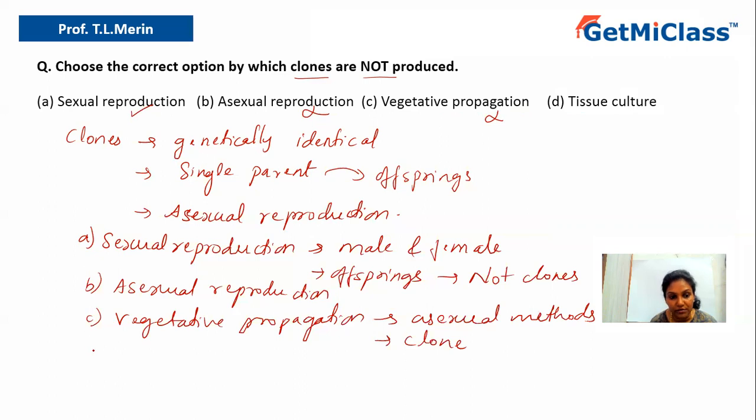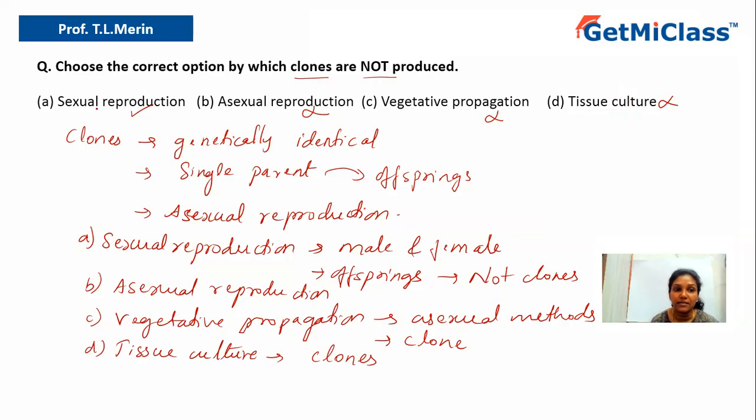Option D says tissue culture. So what do you mean by tissue culture? Tissue culture is nothing but culturing of the tissue. So what is tissue? It's a group of cells, and they are talking about somatic cells. So usually by tissue culture, we can produce many clones because the tissue we are getting, we get it from the single parent, right? So that's why we can get genetically identical organisms. So we get clones. Hence option D is also ruled out because they're asking for the procedure by which clones are not produced.